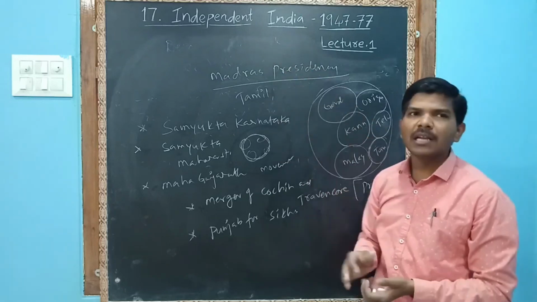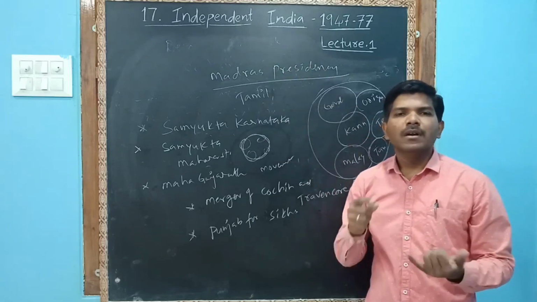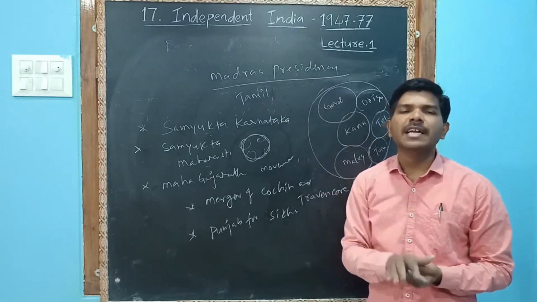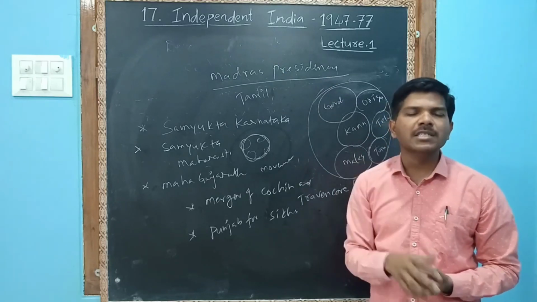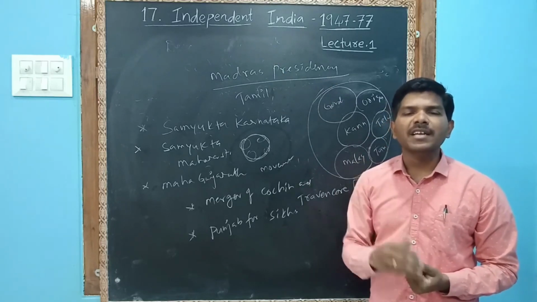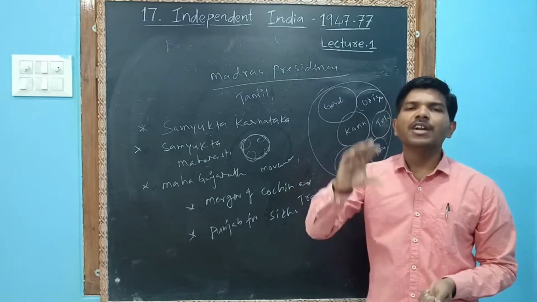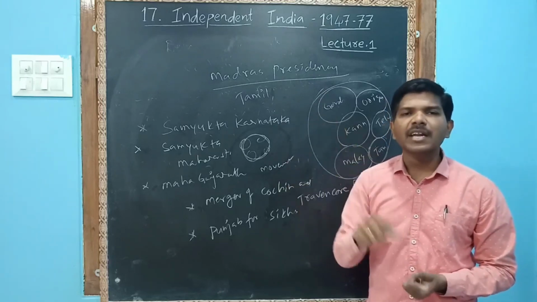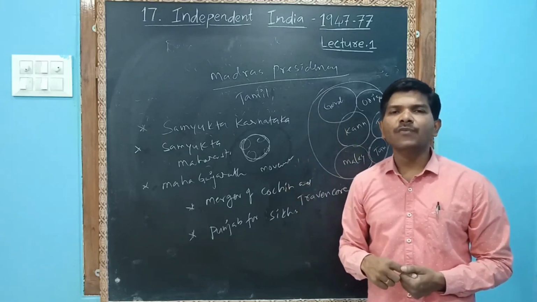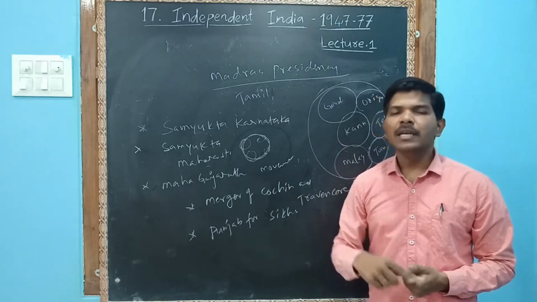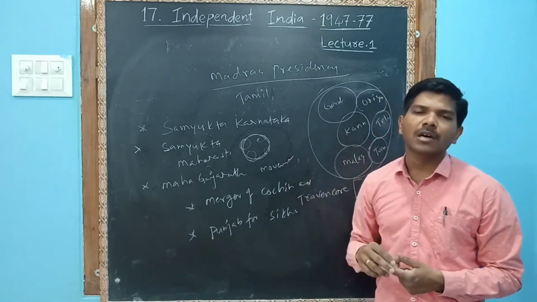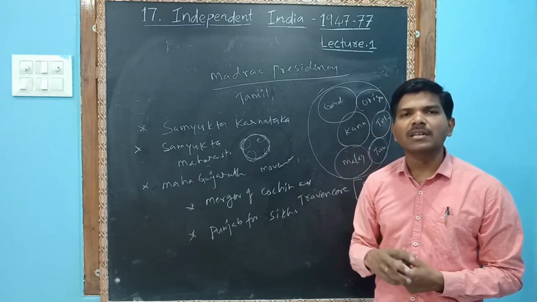I hope you understand. In this session, we have done that voting rights were given, first at 21 years of age. Then in 1988, the Rajiv Gandhi government reduced it to 18 years, according to the 61st Amendment Act. Then what are the difficulties for the Election Commission in conducting elections?